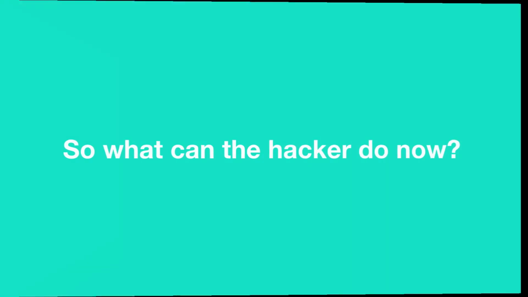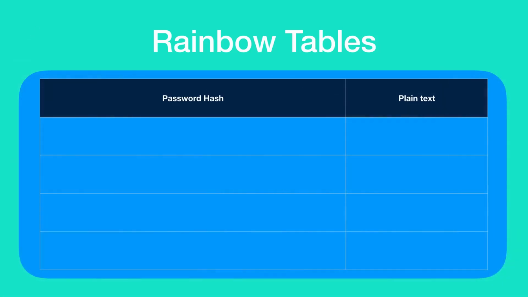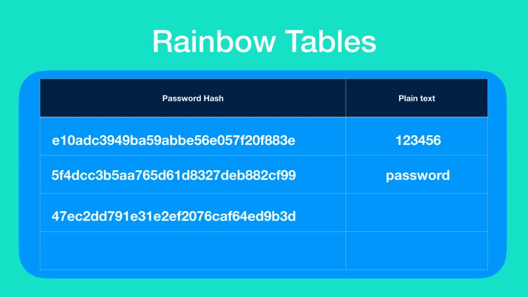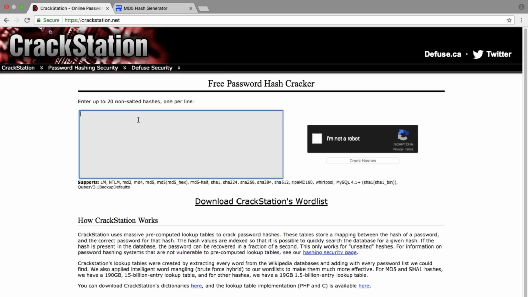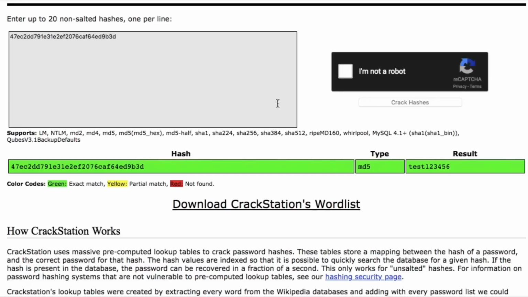If you are using a common password like test123456, which I used earlier to sign up for Facebook, then the hacker will easily be able to know the plain text form of your password from the hash string. There is something known as rainbow tables. These rainbow tables contain the password hashes of numerous commonly used passwords along with their plain text forms. So the hacker will be able to do a simple search with the password hash that he has, and if the password hash exists in the rainbow table, that means that the password is successfully cracked and we now have the password in a plain text form.